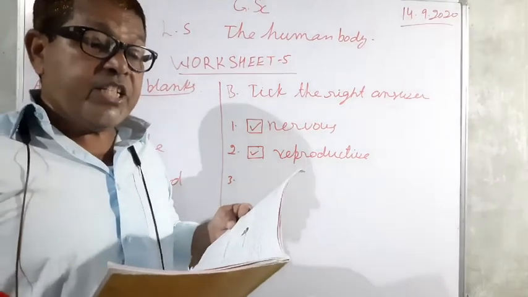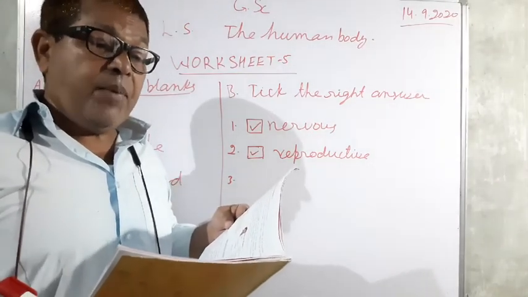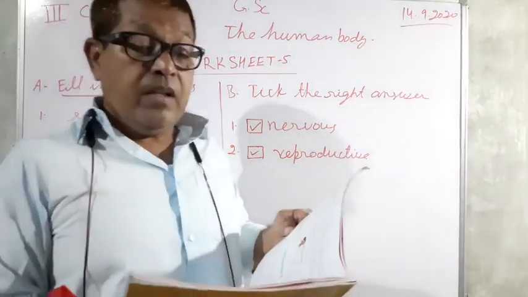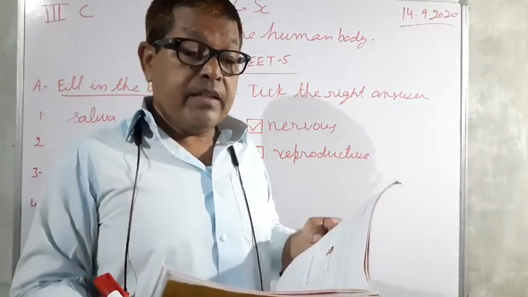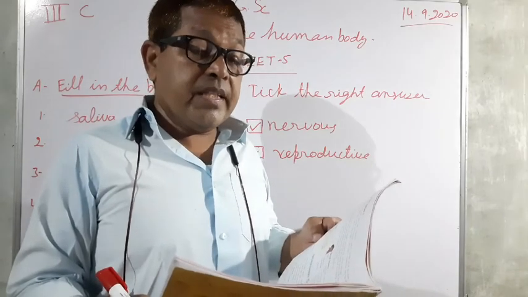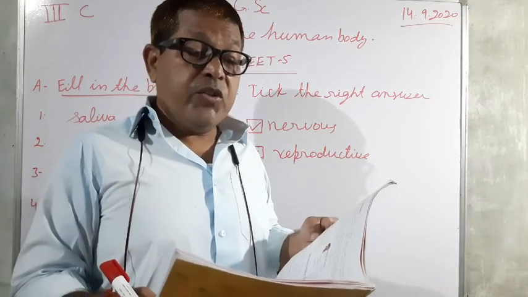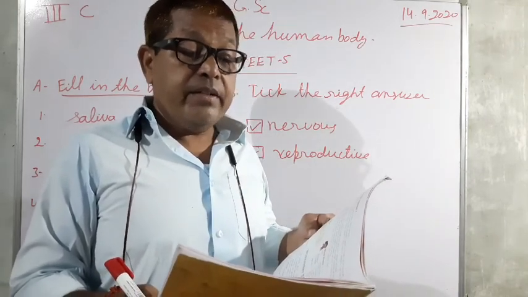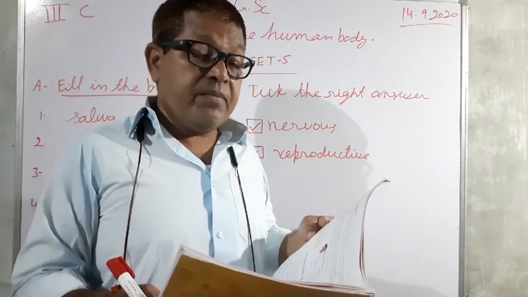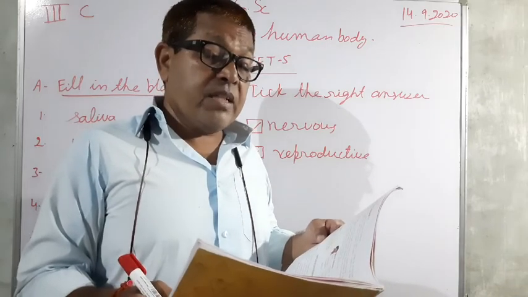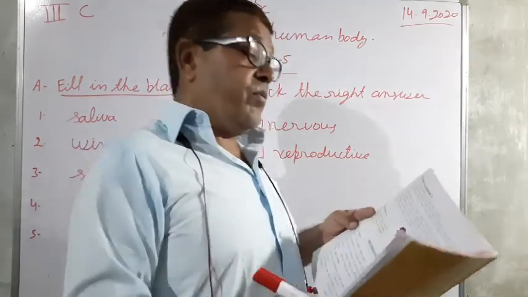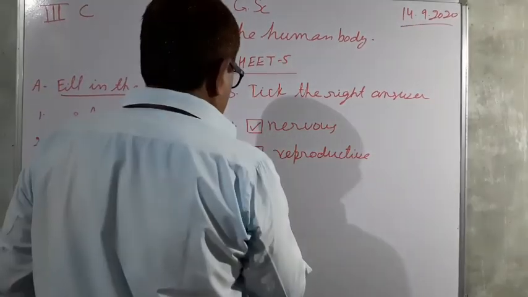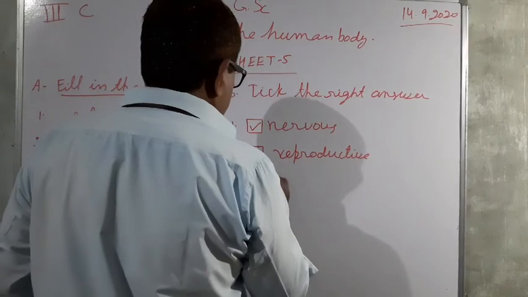And third, this system carries blood to all parts of the body. So three options are here: circulatory, digestive and nervous system. So here the circulatory system will be the correct option. So you have to make a tick here, circulatory.